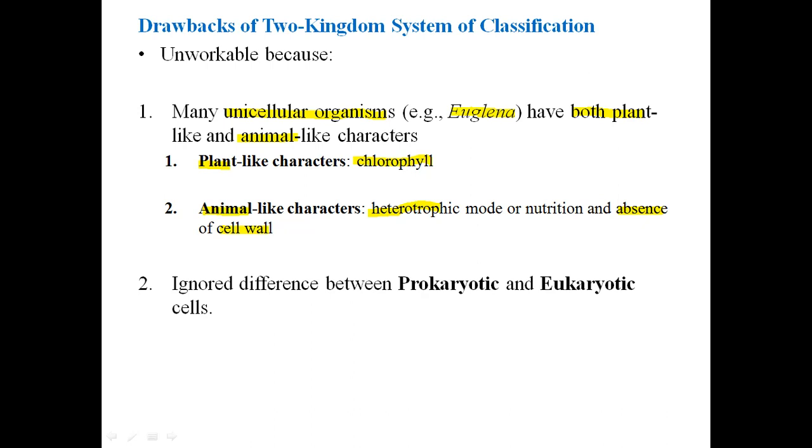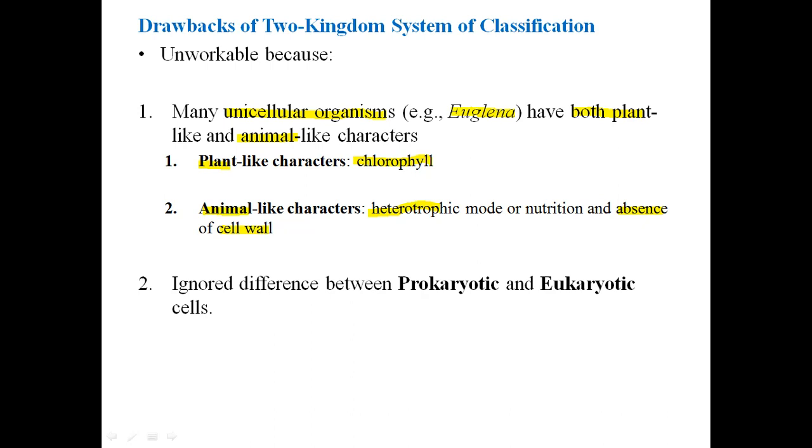So Euglena was one of the examples from several unicellular organisms that had both plant-like characters and animal-like characters. So this was one of the objections by different biologists, that what we will do with these kinds of organisms, where we should put them.